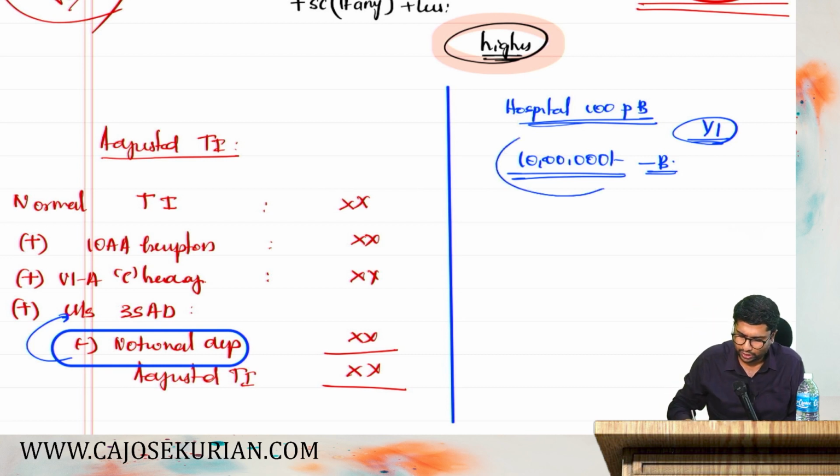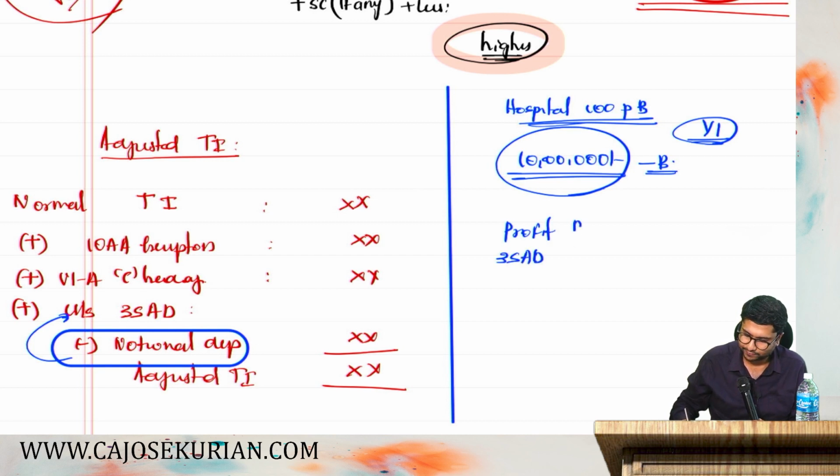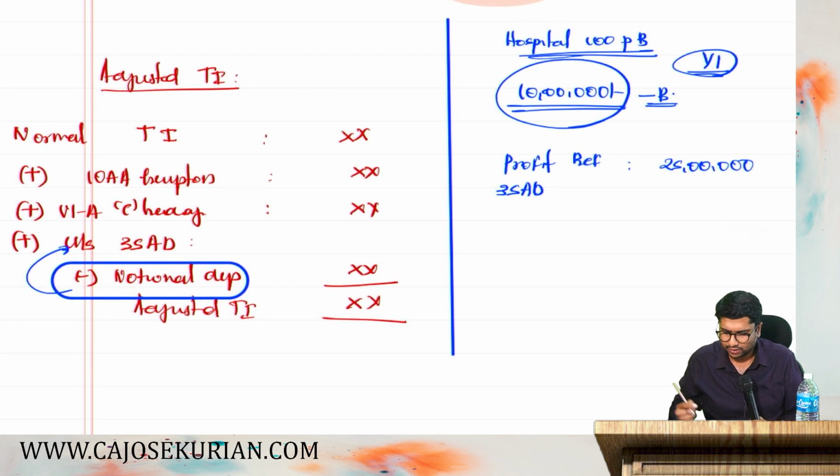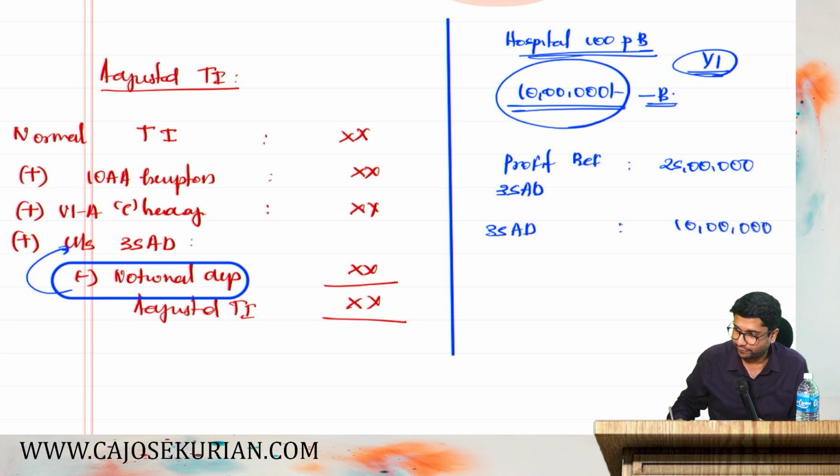Then as you all know, I can claim this entire 10 lakhs straight away as a deduction. In year 1, my profit before 35AD deduction was say 25 lakhs. Then I compute the 35AD deduction, that is 10 lakh. I can claim 35AD deduction from this 25 lakhs profit, and the remaining 15 lakh will be my total income.